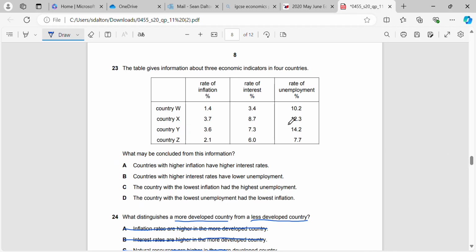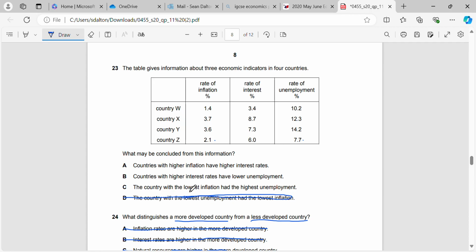Okay, the table gives information about 3 economic indicators in 4 countries. What might be concluded from this information? So, start at the bottom. Country with the lowest unemployment rate had the lowest inflation. Lowest unemployment rate here is country Z. Their inflation is 2.1%, but we can see that it's higher in X and Y. So that's wrong and can't be concluded.